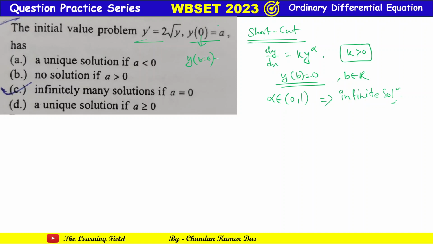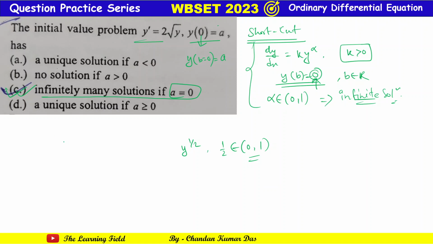If we compare this equation, this is a. Now if a equal to 0 and here the power of y is half, and we all know that half belongs to the interval 0 and 1. That is, if we compare this with these shortcut tips, then we see that if a equal to 0, then this gives infinite solution. So here you can easily find that if a equal to 0, then there are infinitely many solutions.